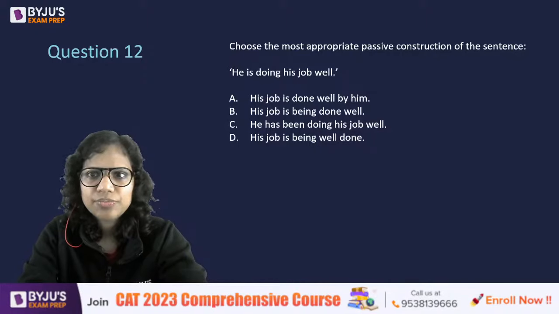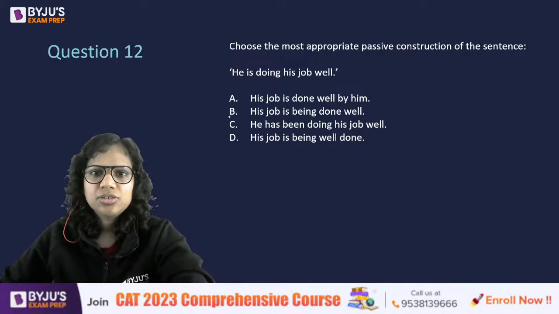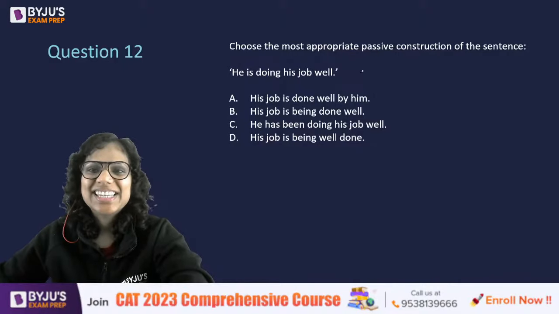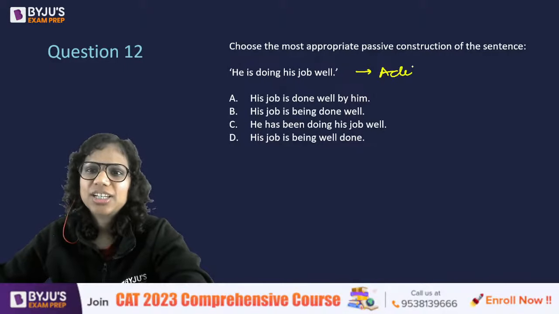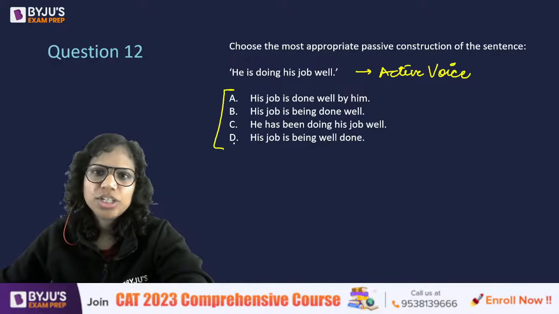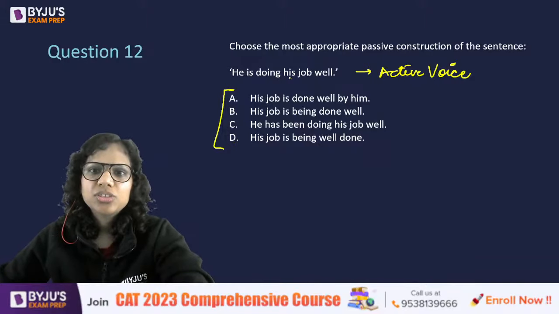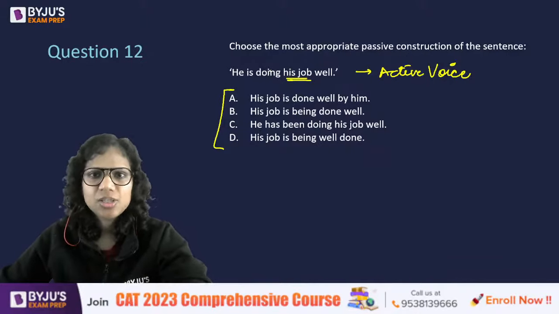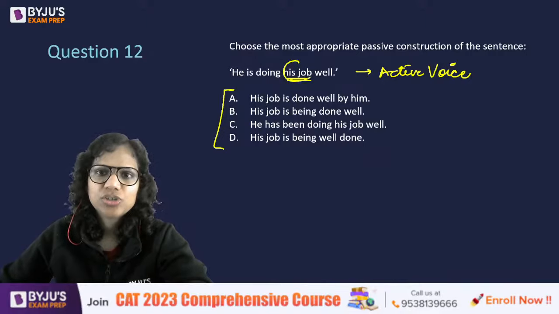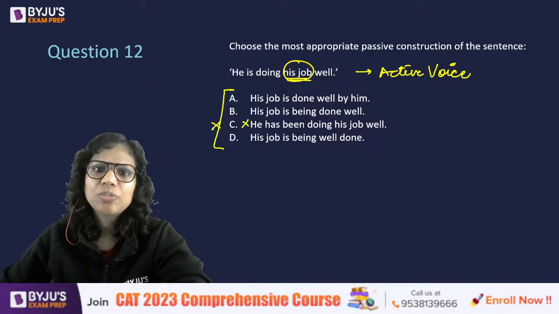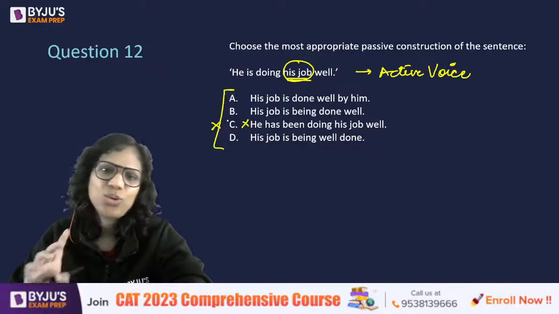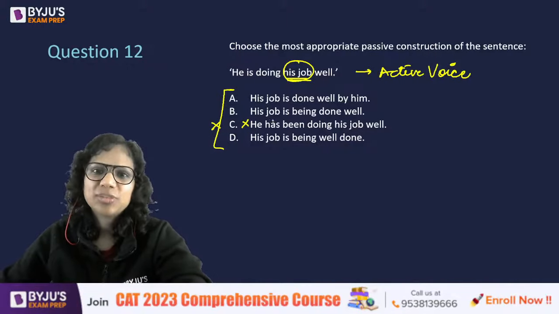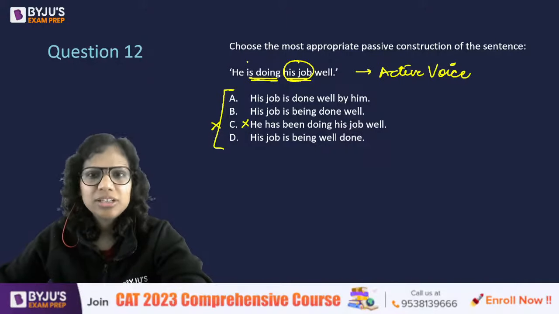All right. B, okay. A, C. So I've got multiple answers again. See, he is doing his job well is in the active voice. Now you have to convert it to the passive voice. So job becomes the subject then. This is what happens. We interchange the subject and the object. So his job becomes the subject. C is automatically rejected. Those who said C, no. His job has to become the subject. Then this is doing, right?